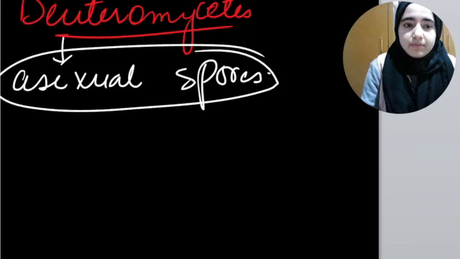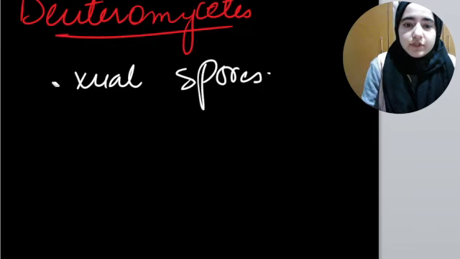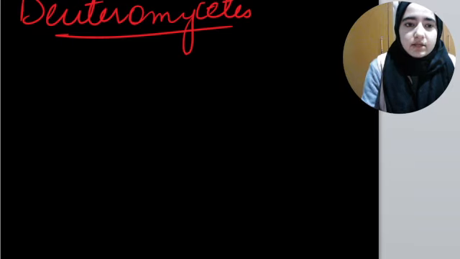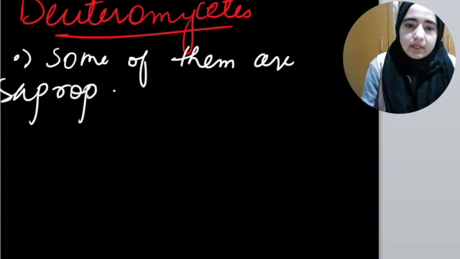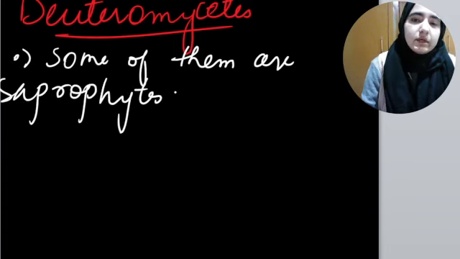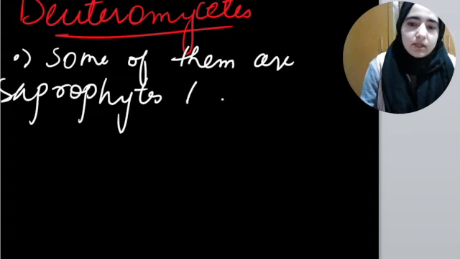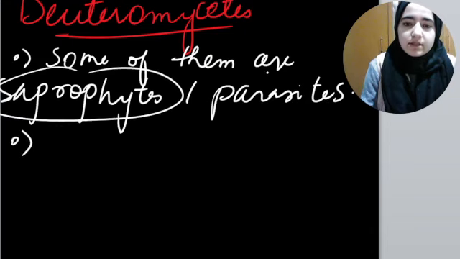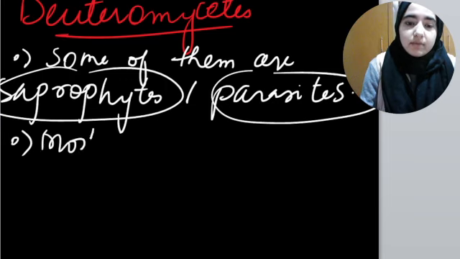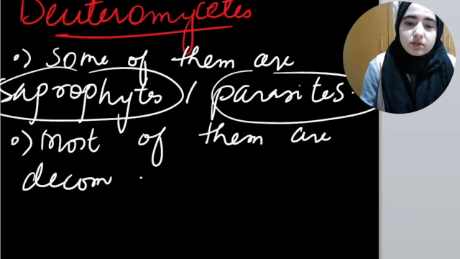We should respect deuteromycetes. Some of them are saprophytes, meaning they live on dead and decaying matter, or some of them are parasites, which live on living organisms and obtain nutrients from them. But most of them are decomposers.